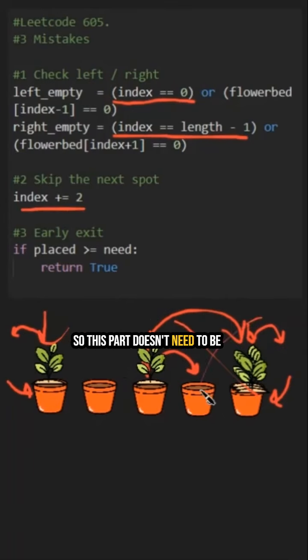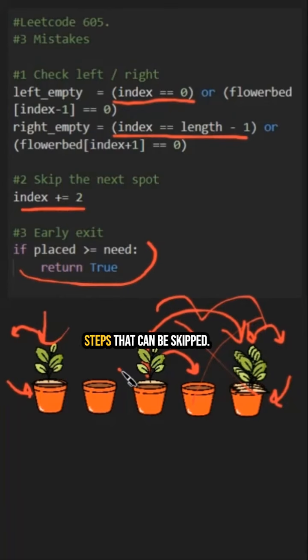So this part doesn't need to be checked anymore. But if you don't add such a construct, it will keep going and checking further. These are unnecessary steps that can be skipped. So by adding this kind of construct, you eliminate all the extra steps, making your algorithm cleaner. Don't make any of these mistakes.